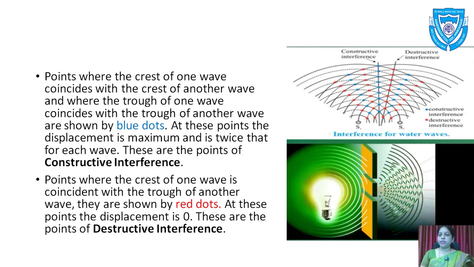As shown in the figure, blue dots are constructive interference and red dots are destructive interference. So when taken on the screen, we can see a dark and bright pattern on the screen.